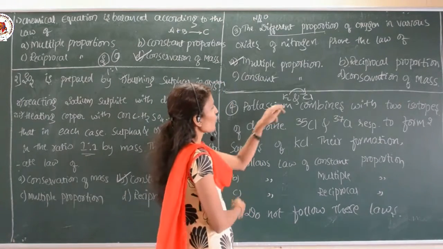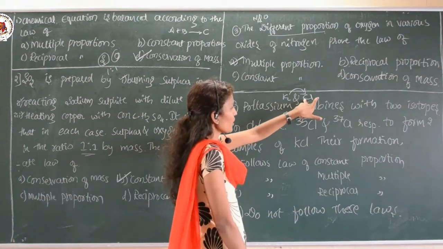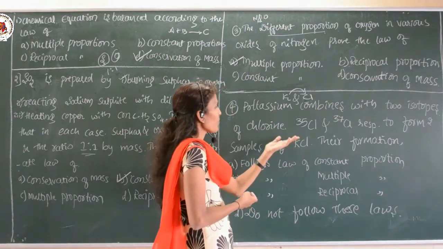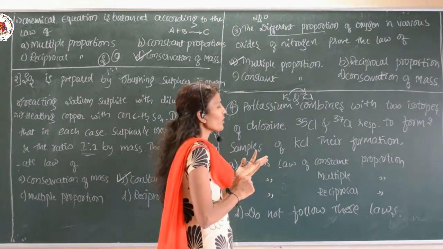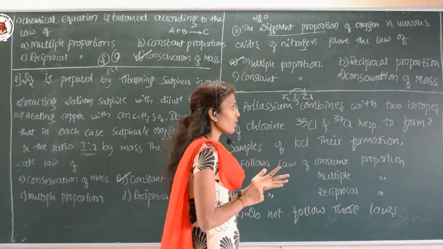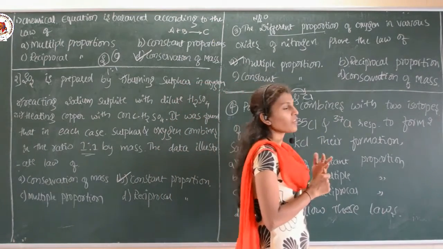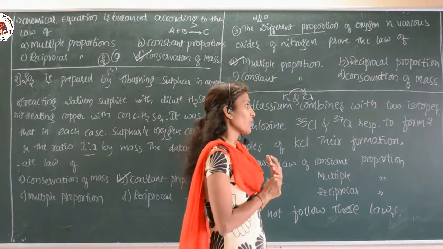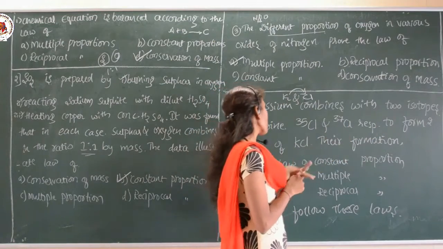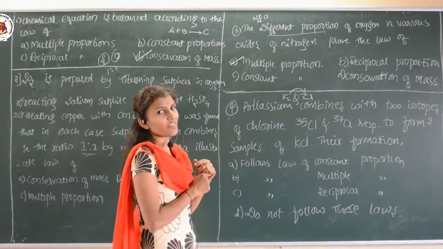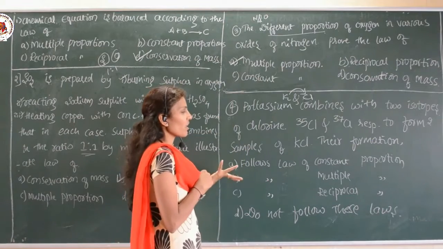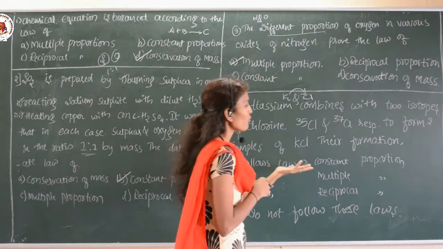So this potassium is going to react with the two isotopes of the chlorine. It means once it combines with the 35 chlorine, and one more time the potassium combines with the 37 chlorine respectively to form two samples of the KCl. It means two samples of the KCl are obtained.